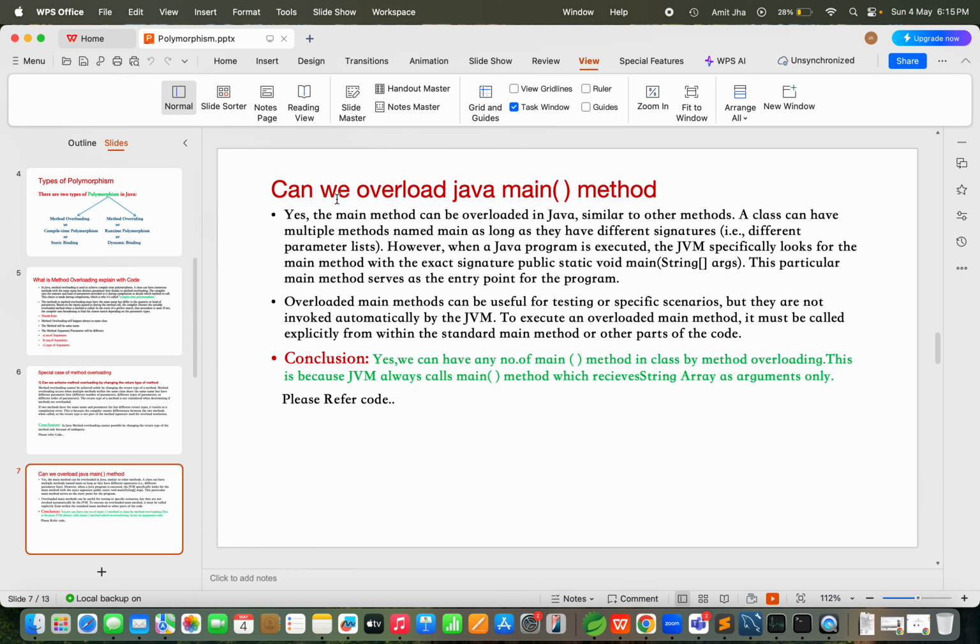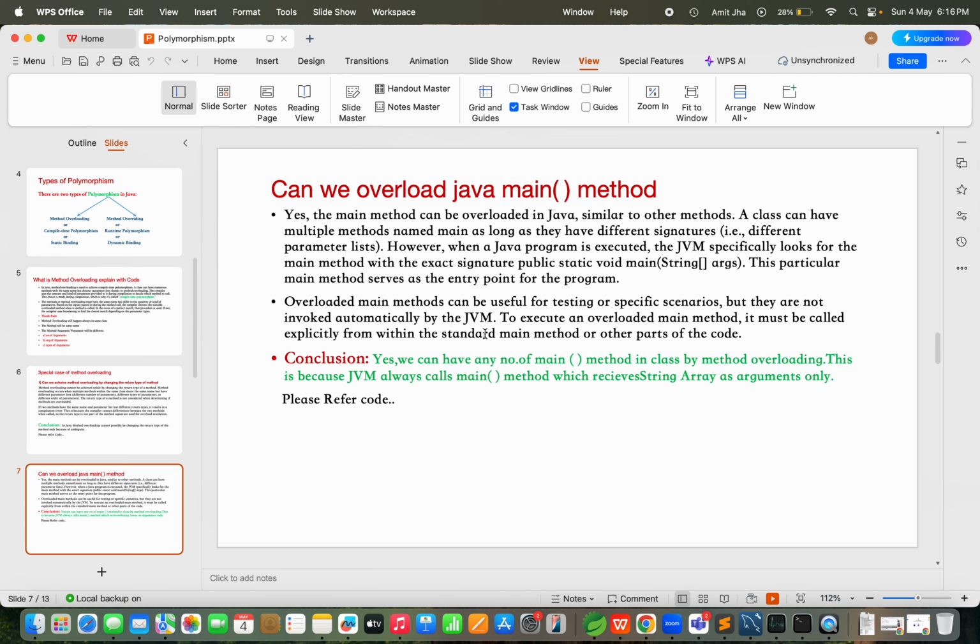question: can we overload the Java main method? Yes, we can have a number of main methods in a class by method overloading. This is because the JVM always calls the main method which receives a String array as an argument only. I will explain this with the help of code.